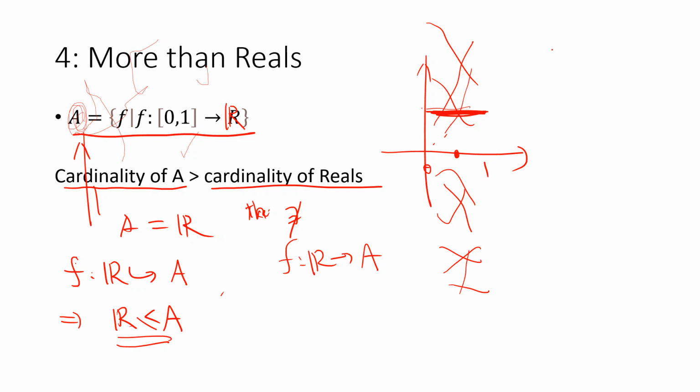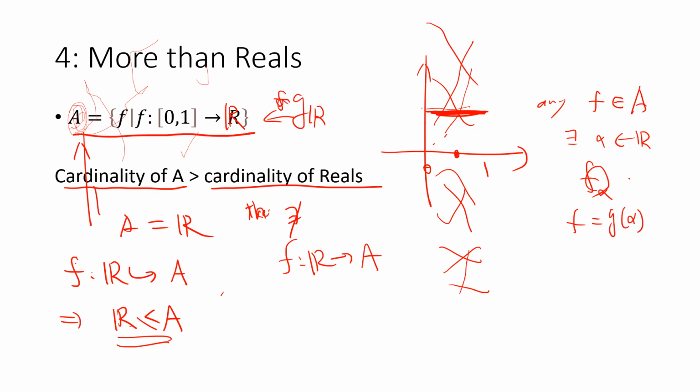So any function in A corresponds to some alpha belonging to R such that F can be viewed as F alpha. Let's say this map is G. So F is just G alpha, for some alpha that is real. Okay.